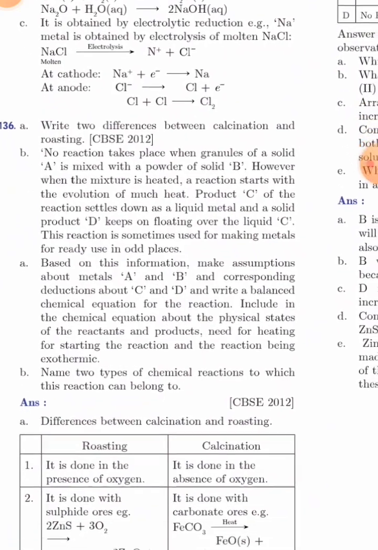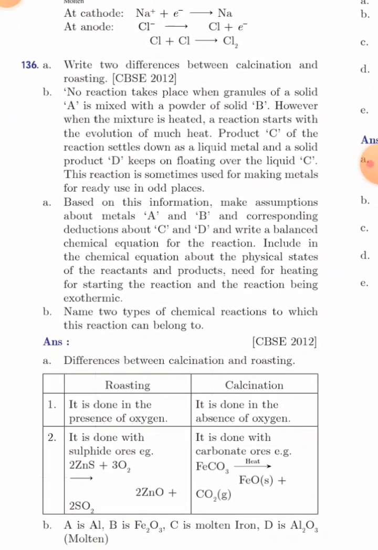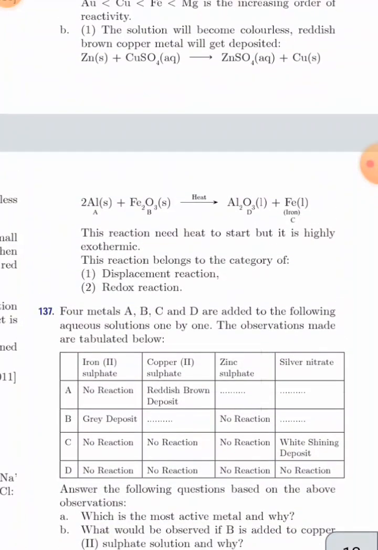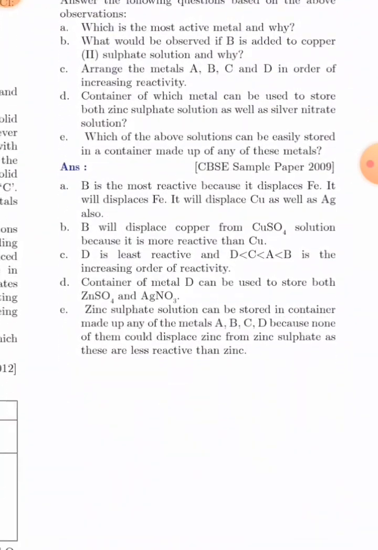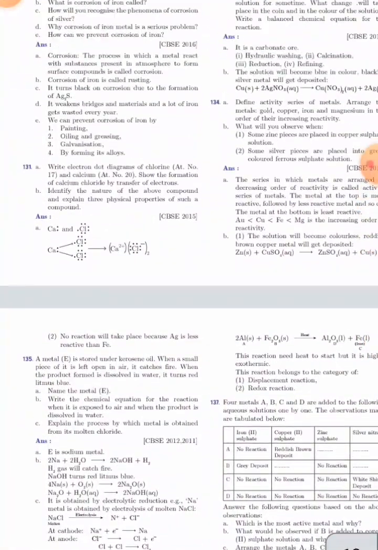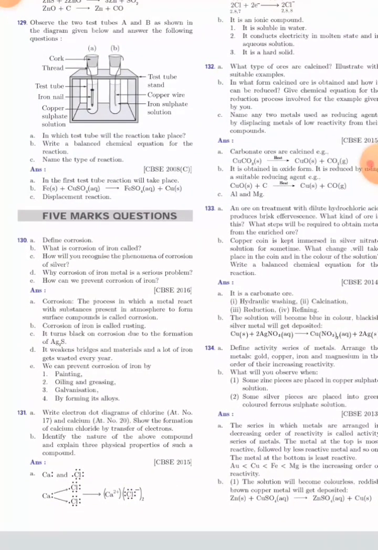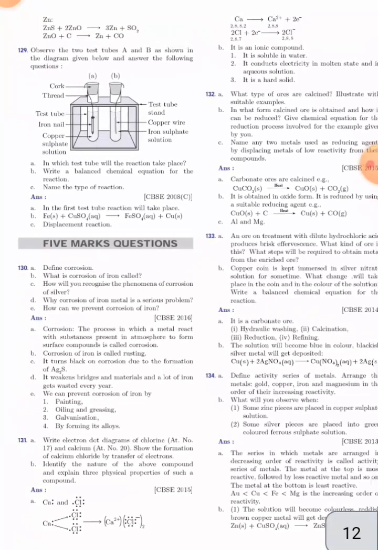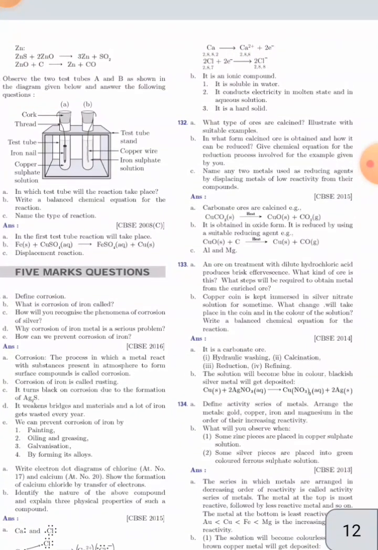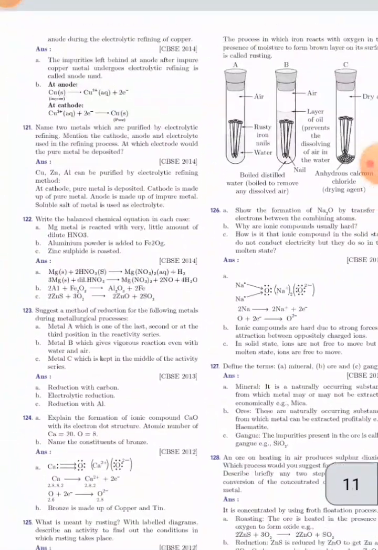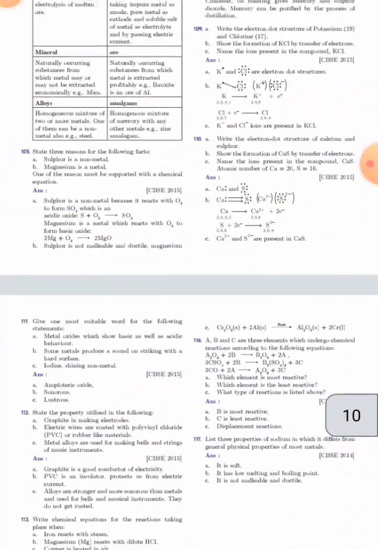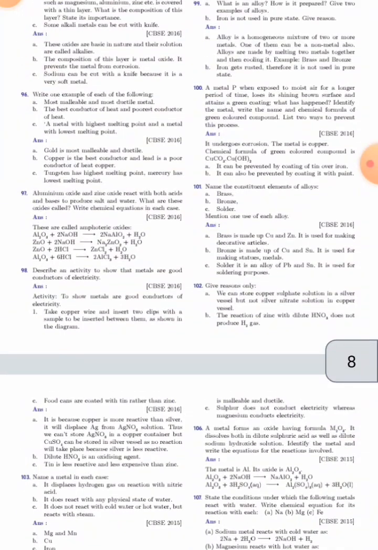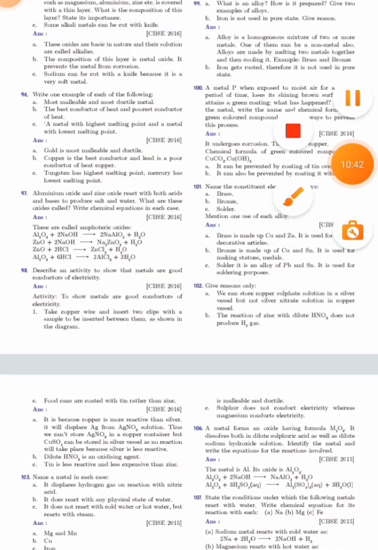You can see question 136 with its answer. You can read all this. These are all 5 mark questions. This type of question is directly asked from the activities given in your chapter, so don't leave the chapter's activities. These 5 mark questions are directly asked from there, and these are all previous year questions, and in your paper they directly ask from previous year questions because your board has been removed.